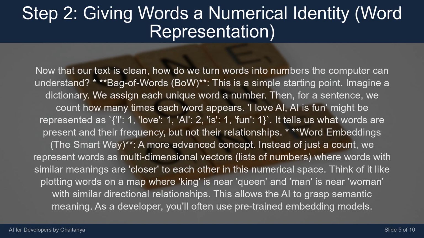Word embeddings, the smart way. A more advanced concept. Instead of just a count, we represent words as multidimensional vectors, lists of numbers, where words with similar meanings are closer to each other in this numerical space. Think of it like plotting words on a map where king is near queen and man is near woman, with similar directional relationships. This allows the AI to grasp semantic meaning. As a developer, you'll often use pre-trained embedding models.